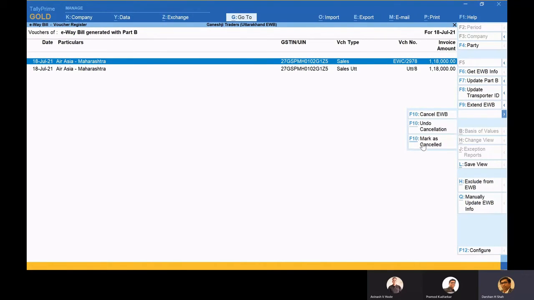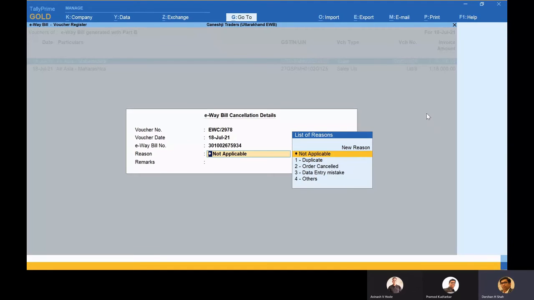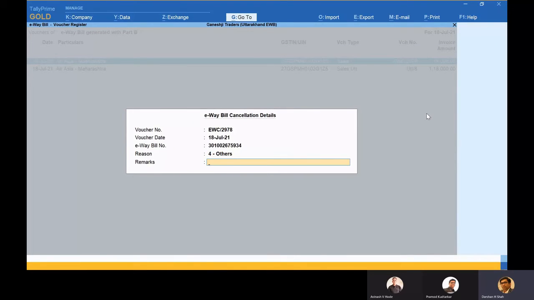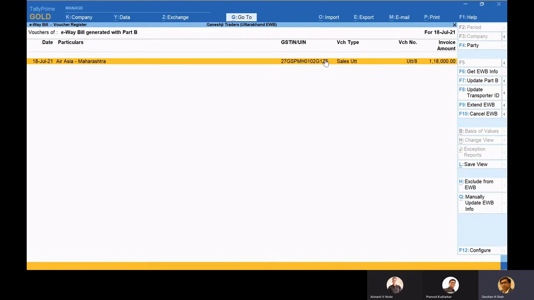One way is to mark it as cancelled. If my consultant or my accountant has cancelled on the portal itself, then he just has to click on this mark as cancel. But if he wants to cancel from the Tally product itself, then he will just click on this cancel e-Waybill. He will write the reason over here. OK, this is testing. So enter. Now see, I have tagged it as cancel, but I have not sent it to the portal.